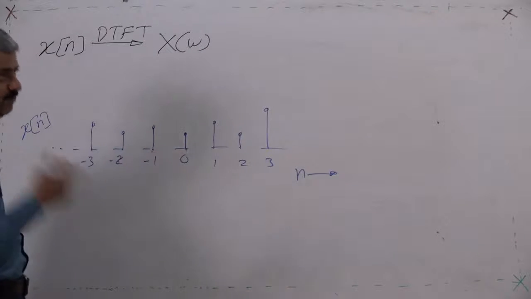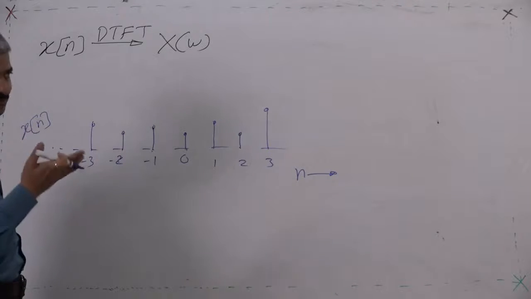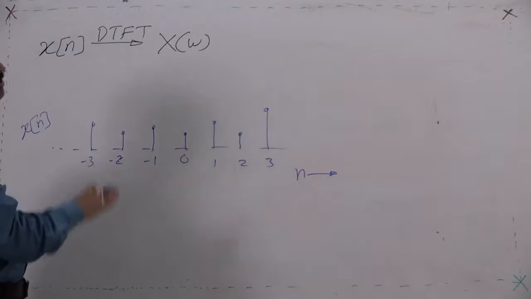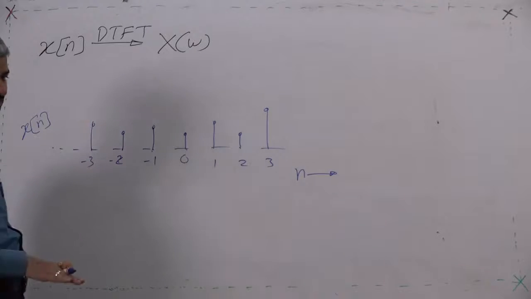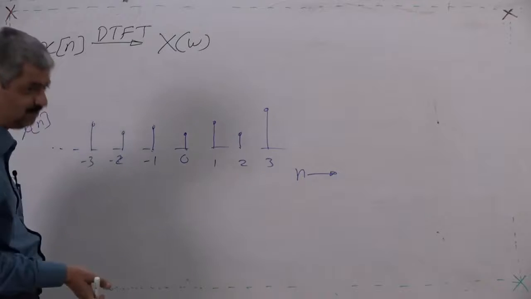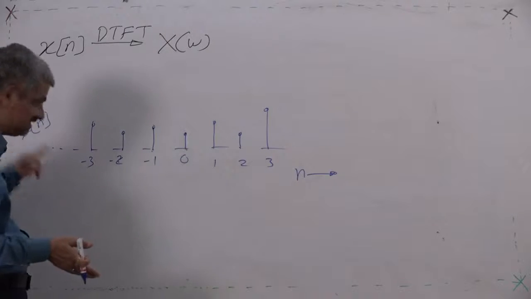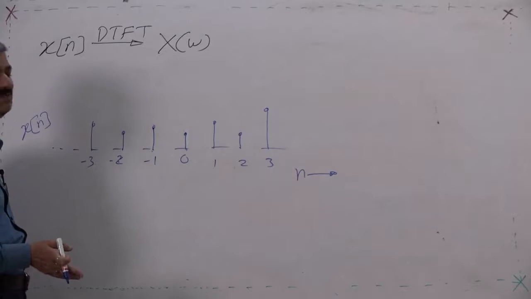So, it is a point in the 2D plane, and I can't plot that versus n in 2D, so I have to take two different graphs. If x is one dimensional, xr[n] is this and xi[n] is all 0, which means it is one dimensional.